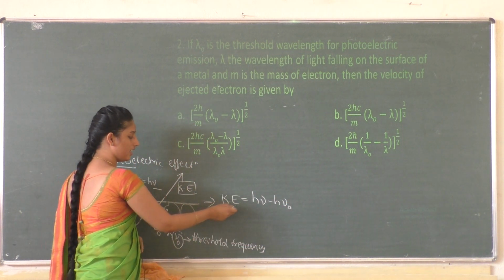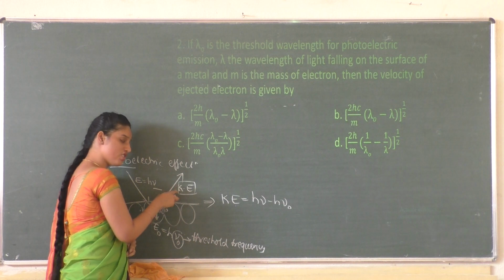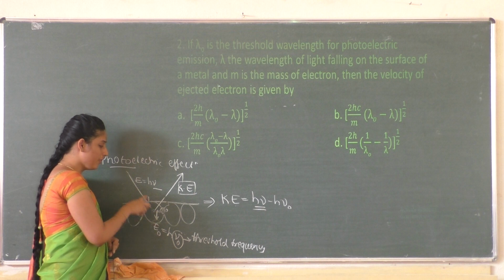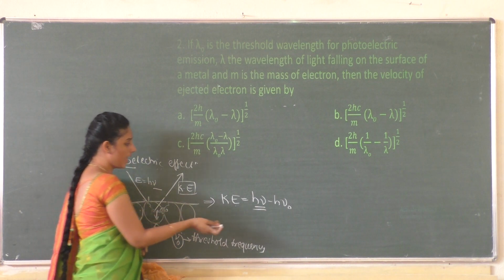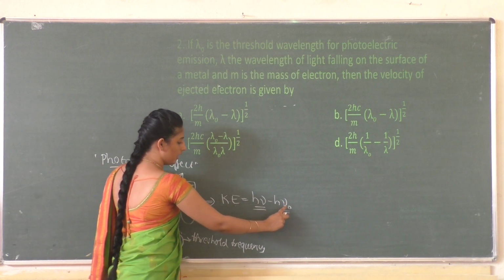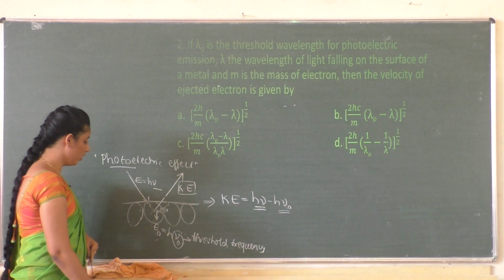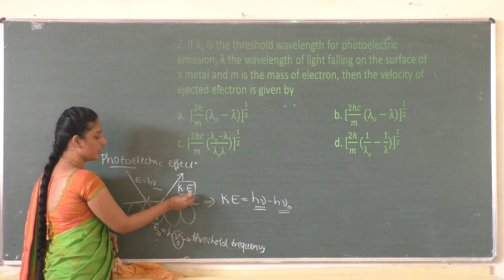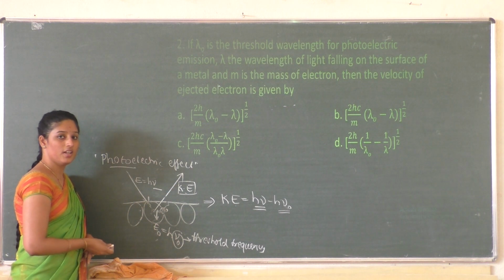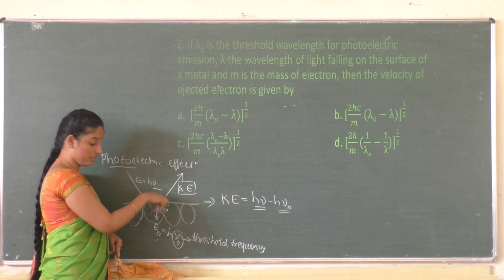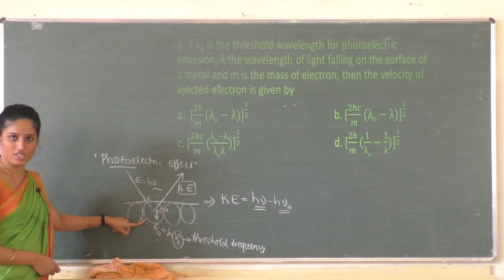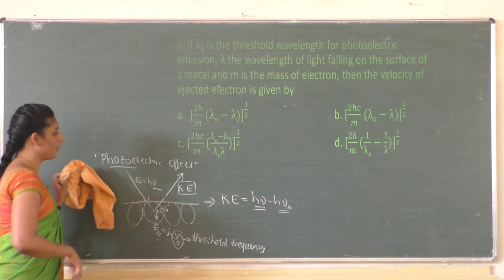Here, this kinetic energy is nothing but the kinetic energy of the ejected electron, where h nu represents the energy of the incident radiation, the incident photon, and h nu naught is your work function, where nu naught is the threshold frequency. And we all know that the kinetic energy of this ejected electron depends on the frequency of incident radiation, whereas the number of ejected electrons depends upon the intensity of incident radiation. So this is about the concept of the photoelectric effect.